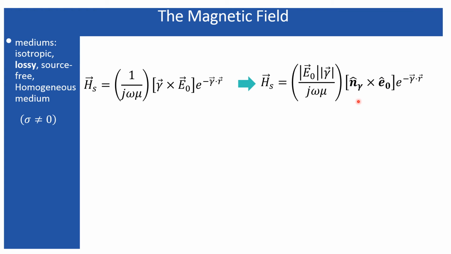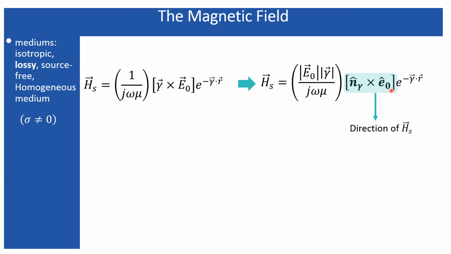So the magnetic field will always be directed perpendicular to the plane containing the direction of the propagation and the direction of the polarization. Electric field is perpendicular to the direction of propagation, and magnetic field is perpendicular to both of them. So basically these three, the direction of the propagation, the electric field vector and the magnetic field vector, are mutually perpendicular to each other.